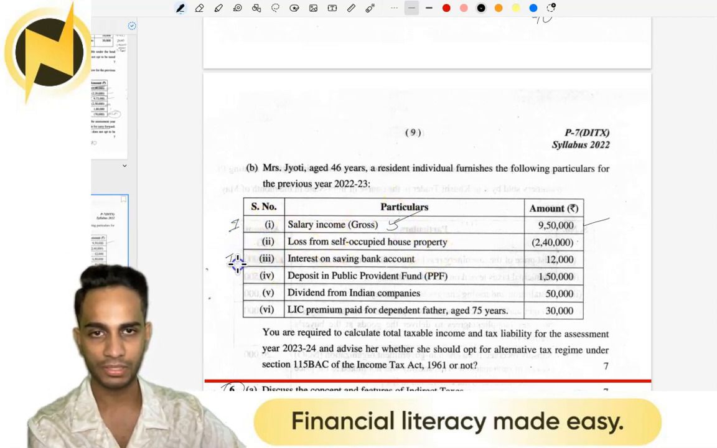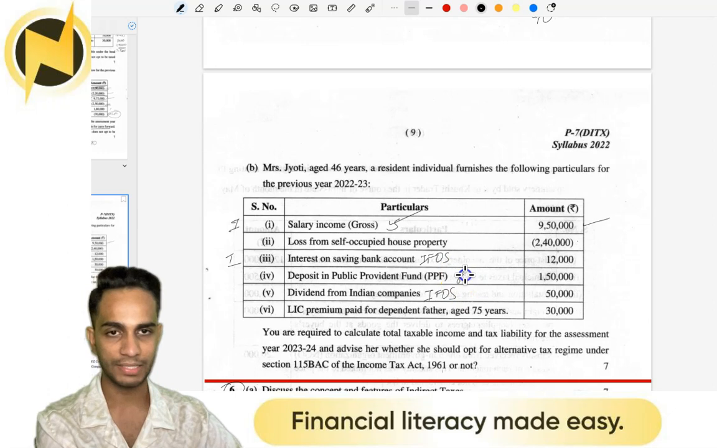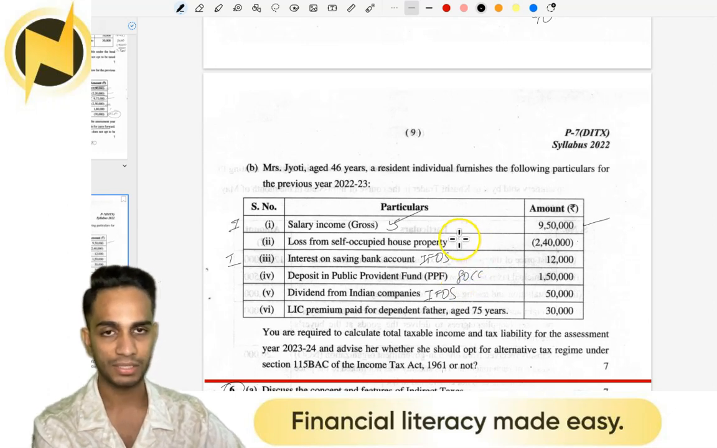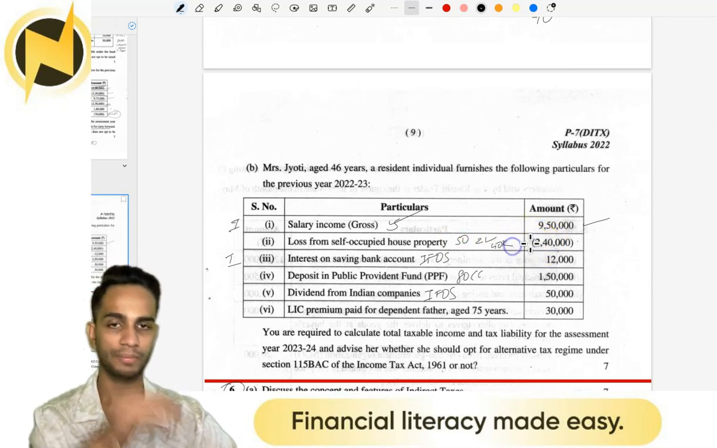Interest on savings deposit, this is income, this is IFOS. Dividend from Indian companies, IFOS. This is ATC deduction. This is set off loss, but only up to 2 lakh, 40,000 carry forward.